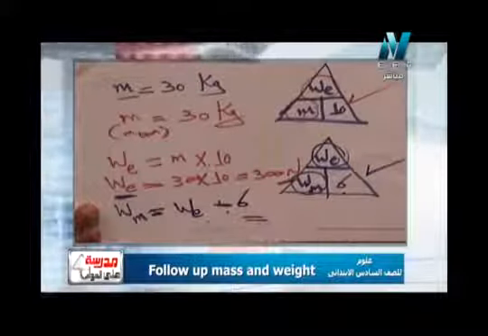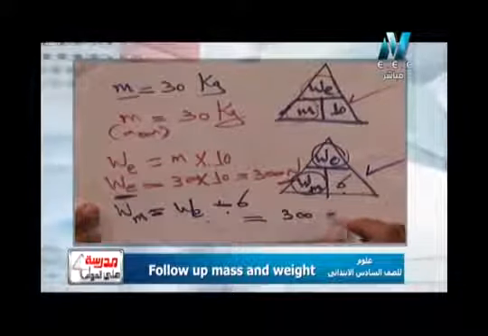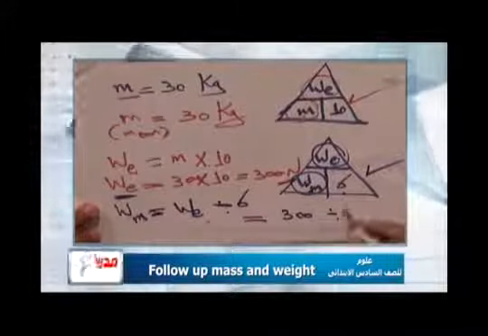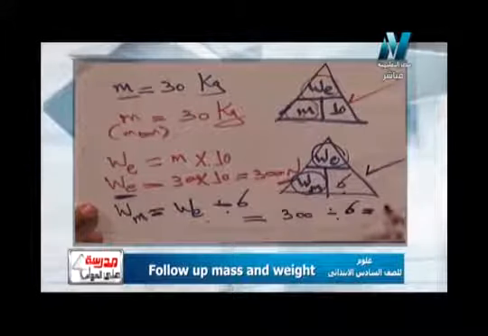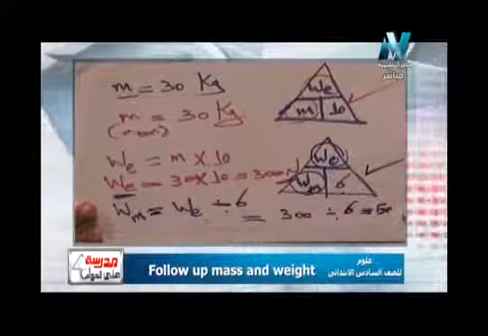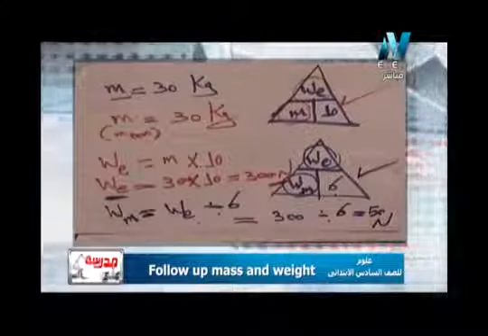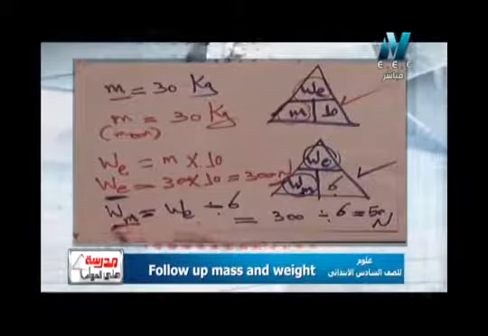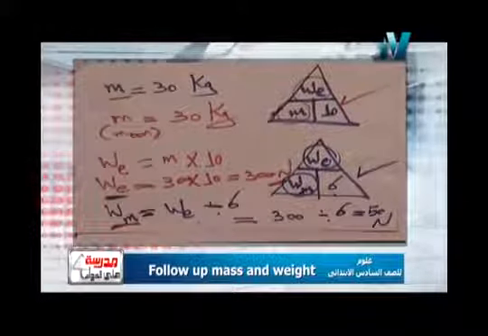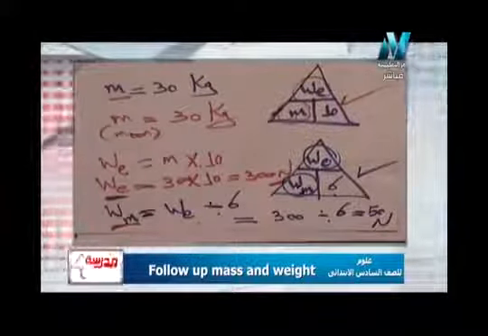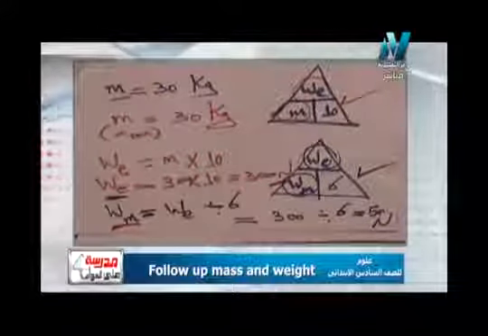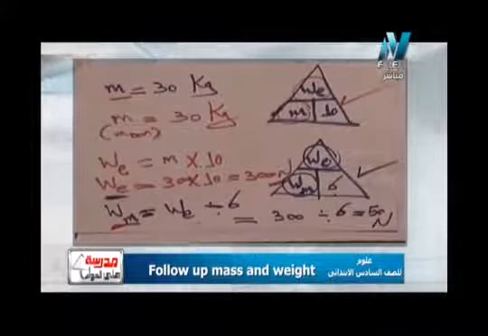So it will be 300 divided by 6 equals 50. 50 what? 50 again Newton. Why? Because again the weight, whatever on the moon, on the earth, on Jupiter, or on any planet, is measured by Newton. So again, the problem of mass and weight will be easy if only you practice more and more.